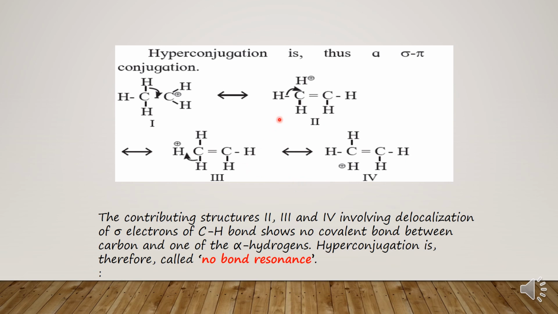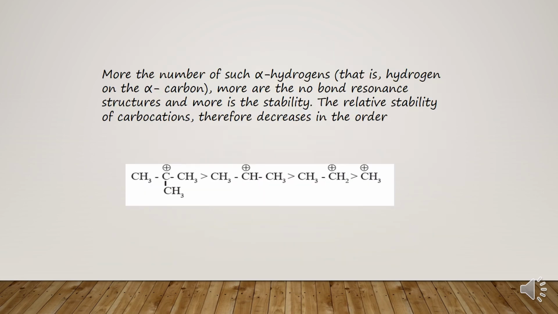Children, structures number 2, 3 and 4, involving delocalization of sigma electrons of the C-H bond, show no covalent bond between carbon and one of the alpha hydrogens. That is why it is also called no bond resonance. This is the stability order.